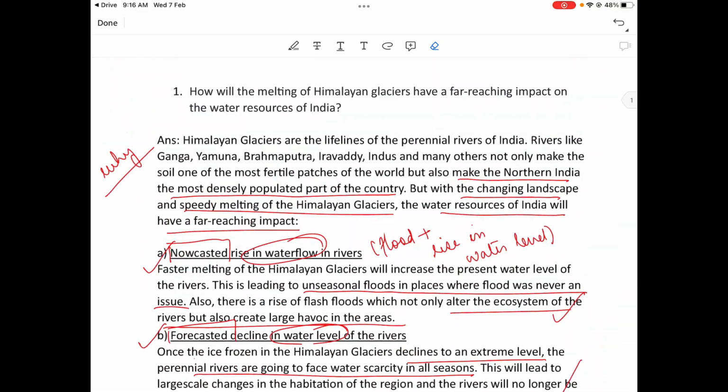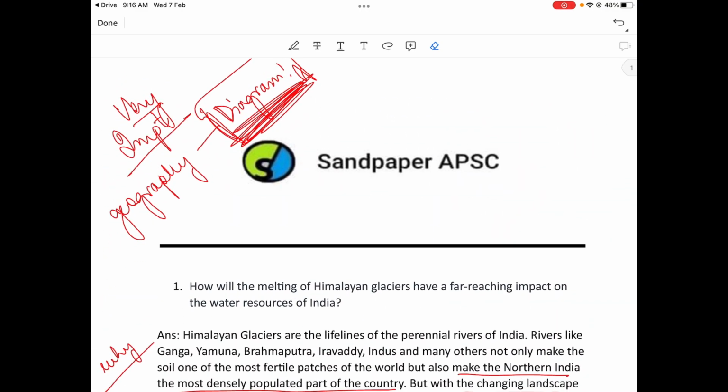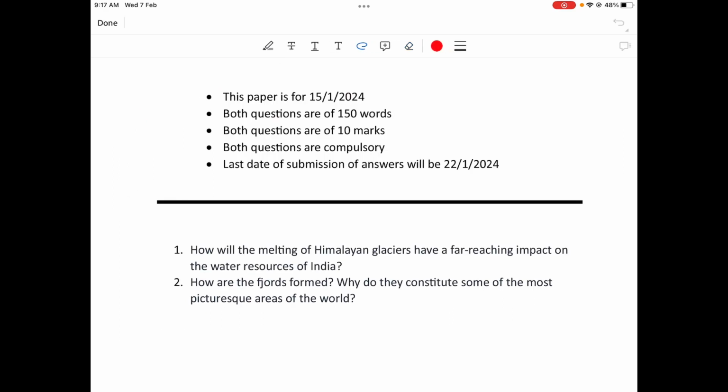Okay, this was the question. Let's look at the next question. Next question is also a previous year question. How are the fjords formed? Why do they constitute some of the most picturesque areas of the world? So what is a fjord? You will have to write that.